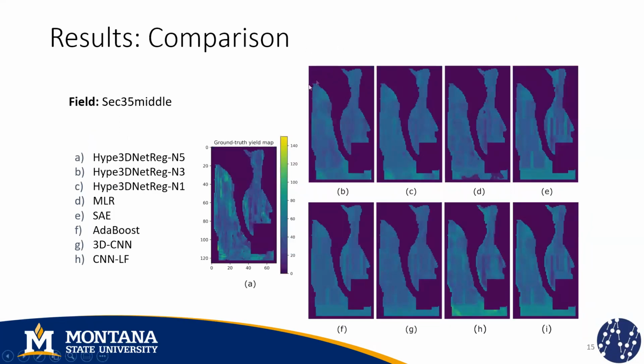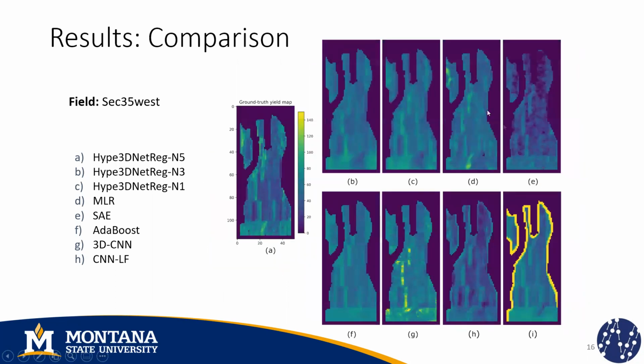For this field, we obtain the lowest RMSE value, but we also notice that our method is the only one that is able to predict this complex behavior in the lower part of the field, which is something that the other methods can't do. And finally, for this field, we only had 1 year for training our models, and that is why some of these methods present overfitting problems. But in spite of that, our method is the one that presents the most robust results.